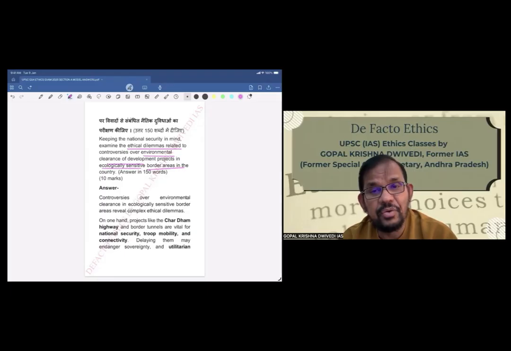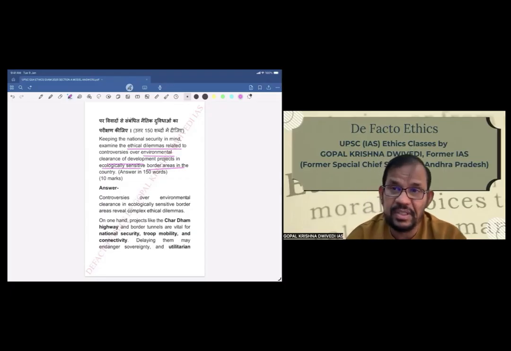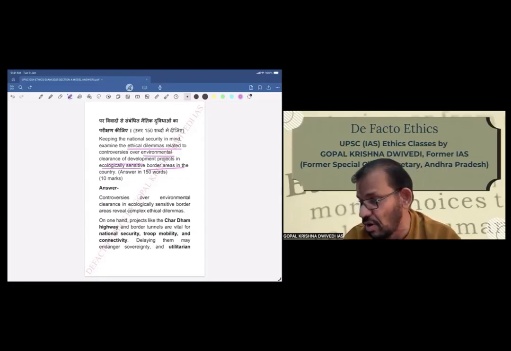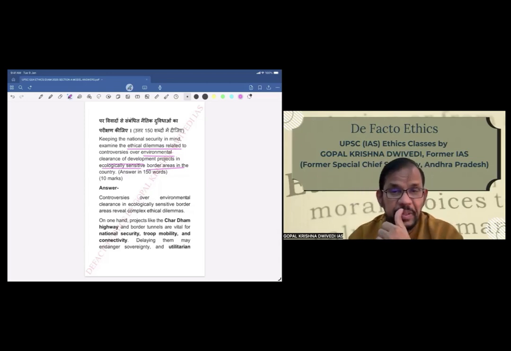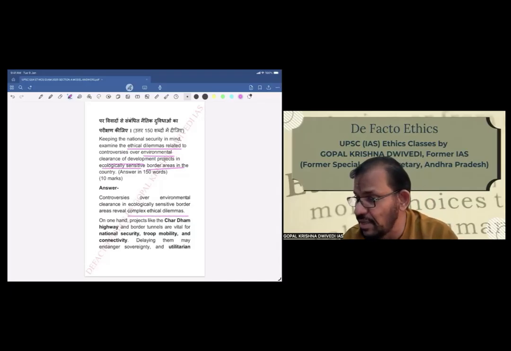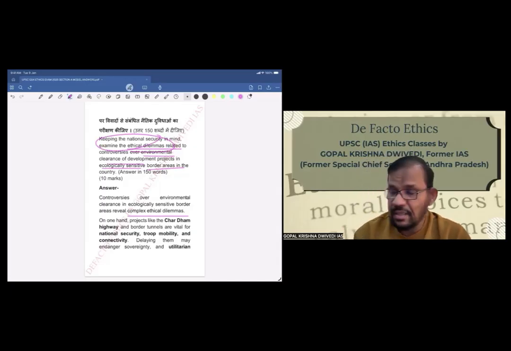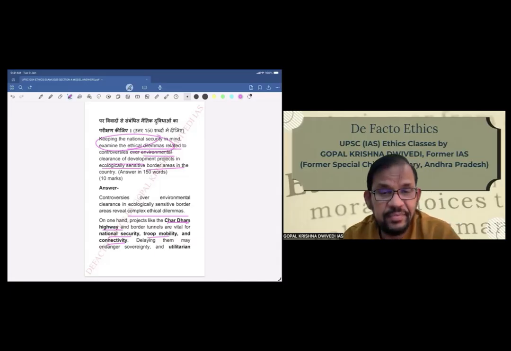The focus has to be on border areas, particularly, then you have to talk about security also, because in border areas other countries are also involved. So a number of security issues may also come. So anyway, we'll start. Controversies over environmental clearance in ecologically sensitive border areas reveal complex ethical dilemmas, because we have to examine ethical dilemmas. This is the directive. On the one hand, projects like Char Dham Highway and border tunnels are vital for national security, troop mobility, and connectivity.